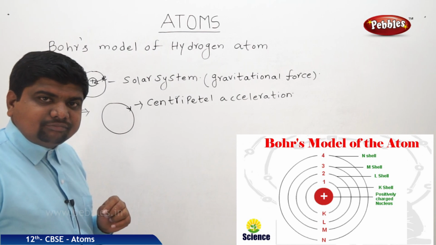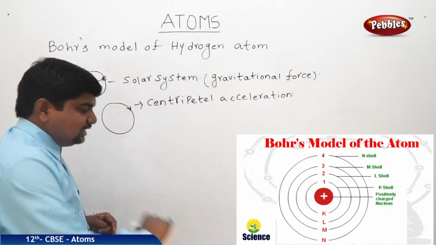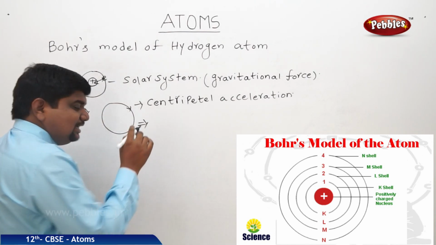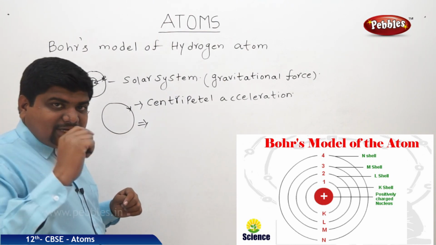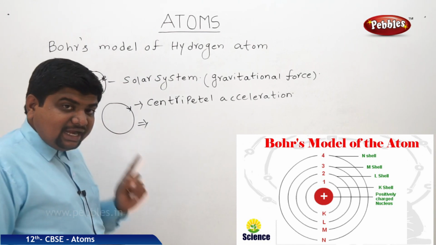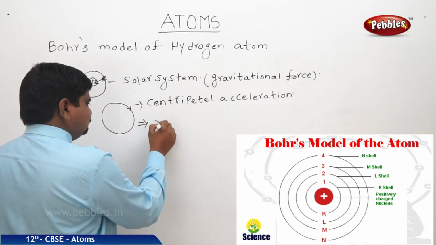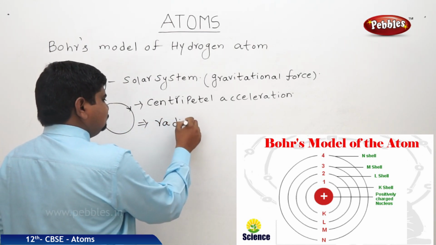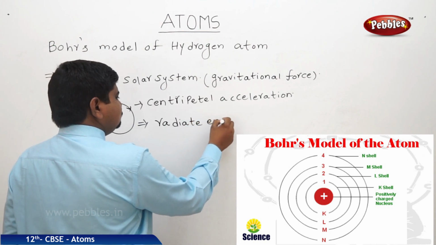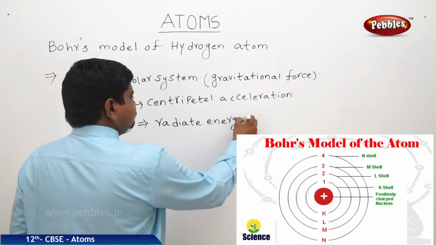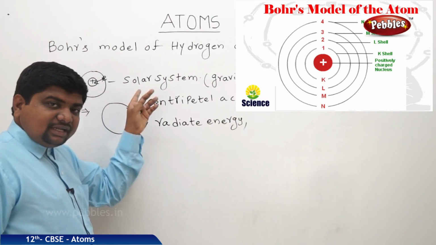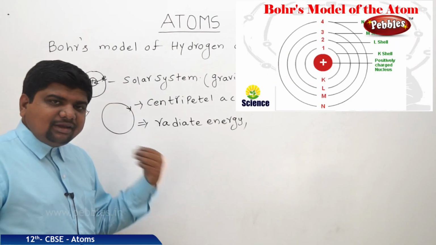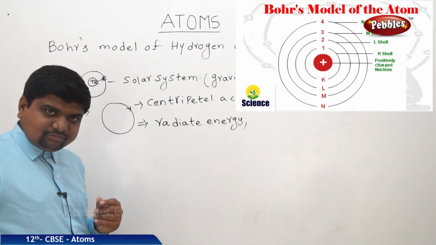But we know that any object or any electron which is revolving in a path continuously will radiate energy. This means while the electron is revolving continuously around the nucleus, there will be a loss of energy for this electron.